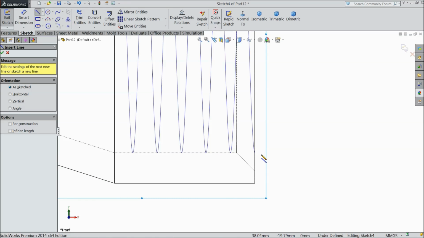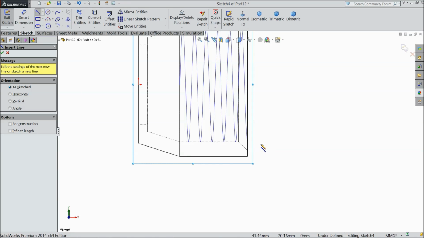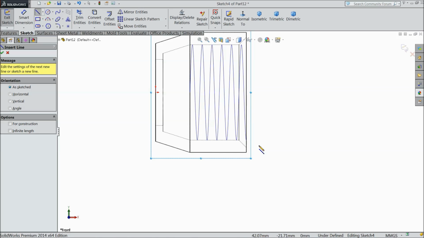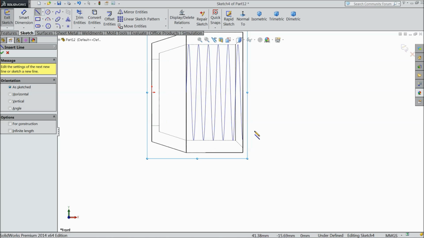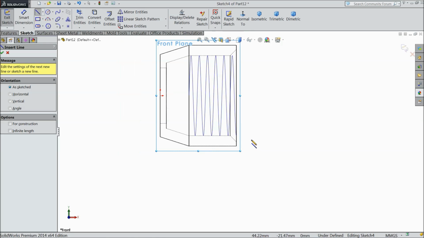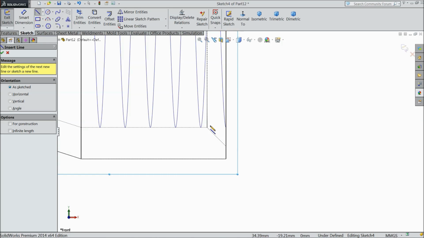Choose this X. Okay, line selected. Now we will start from this point.